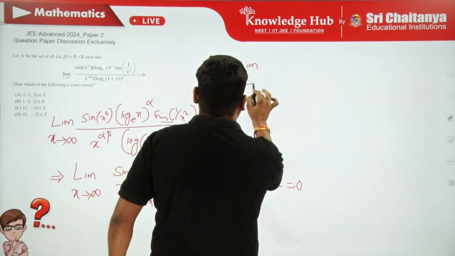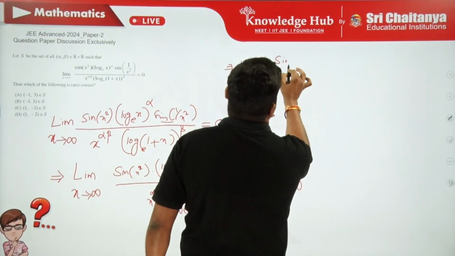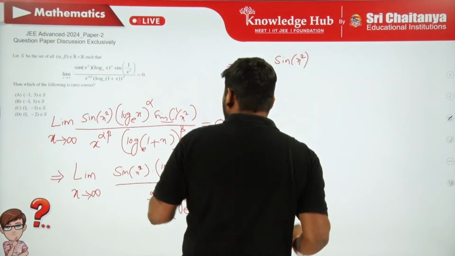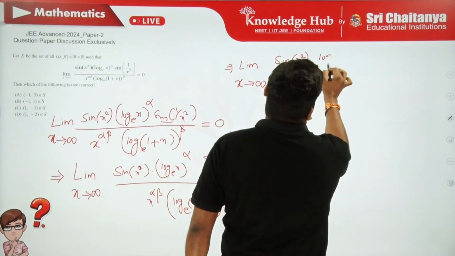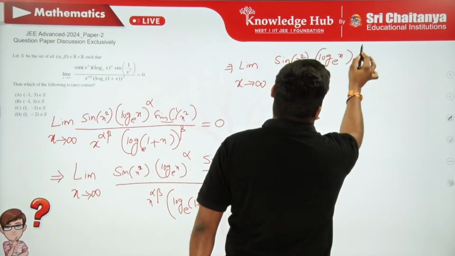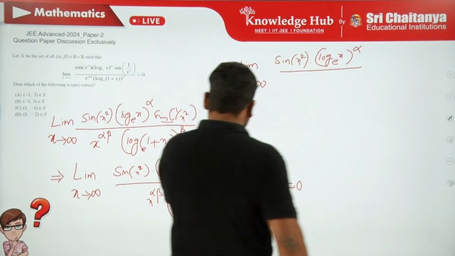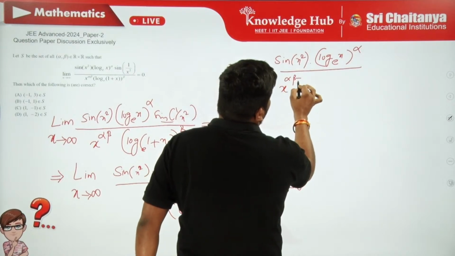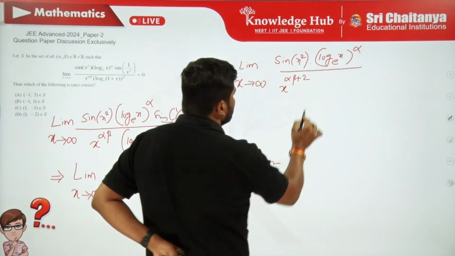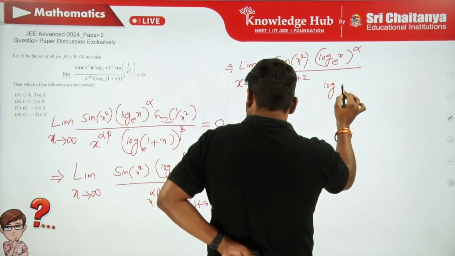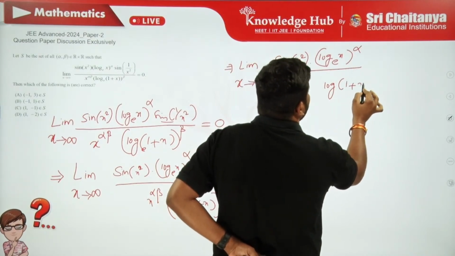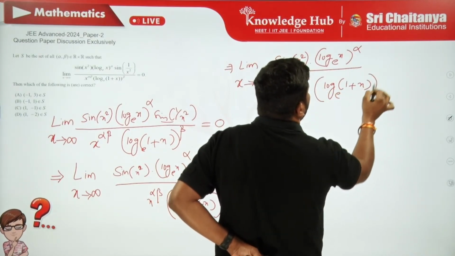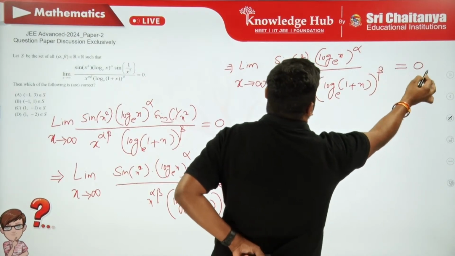Limit x is tending to infinity. I have here sin of x square into (log x to the base e) whole power alpha, with x square coming down, so this is x power alpha beta plus 2 into (log of 1 plus x to the base e) whole power beta. This has to be 0.